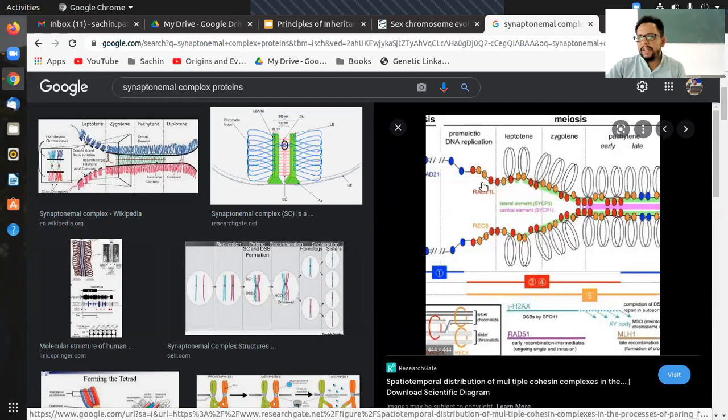Even this part is connected. This is a whole complex. It's actually a huge complex, the synaptonemal complex. I was trying to look for the actual structure, but I couldn't find it so easily. But this whole thing is actually a synaptonemal complex, whole of it, right?